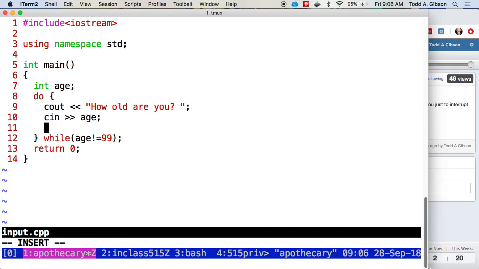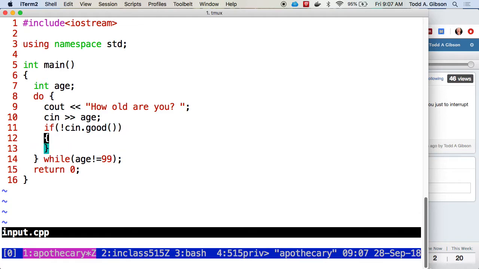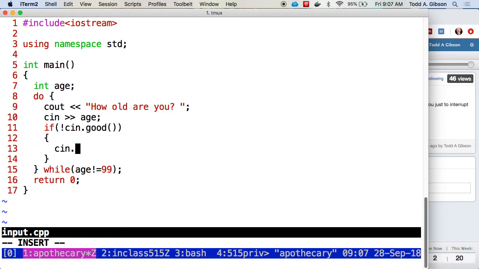So I can say if not cin.good, this is saying true or false as to whether cin is in a good state, and then that exclamation point is negating it. So if cin is not good, then there are some things I want to do. One is I want to do that.